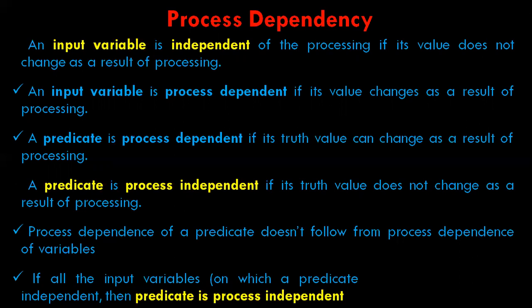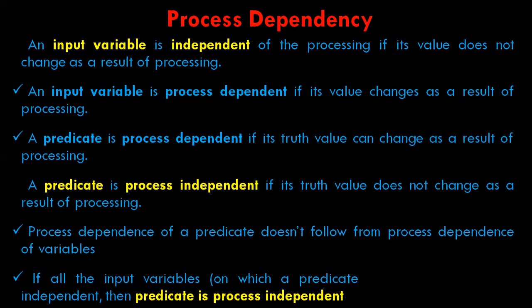If the variable values do not change as a result of processing, then we call those variables independent of the processing.